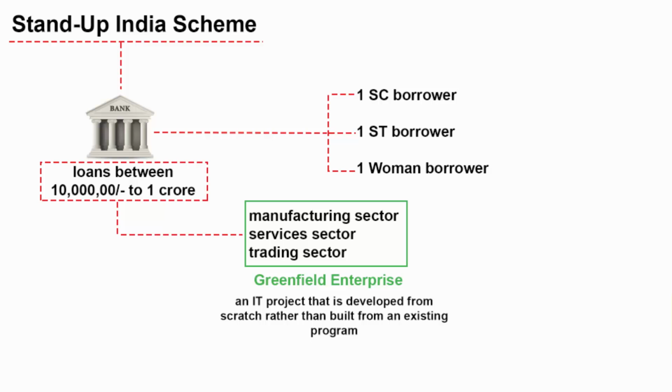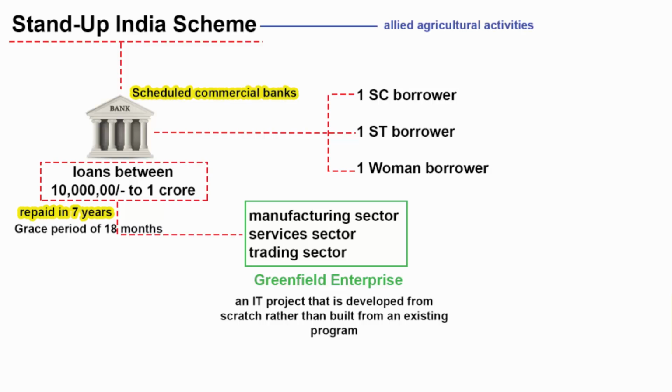The loan money that is allocated is between 10 lakh and 1 crore. And the purpose behind this loan is to set up new enterprise in manufacturing, trading and services sector by SC, ST and women entrepreneurs. Now this loan is to be repaid in 7 years with the maximum grace period of 18 months. All branches of scheduled commercial banks in India, which consist of more than 1 lakh branches, are there to provide this loan money.